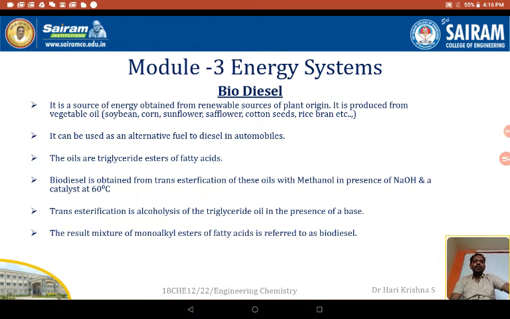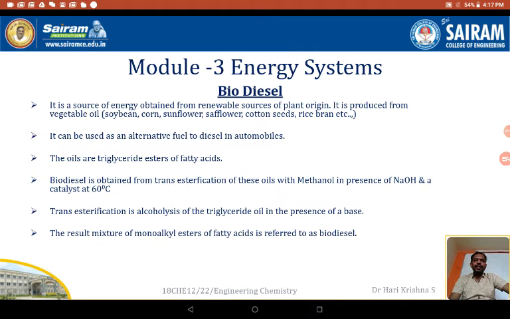So one among them is power alcohol. We have discussed what is power alcohol and what are the advantages of power alcohol. Now let us see another alternate fuel for fossil fuel, that is biodiesel. I think most of you are aware of what biodiesel is. Right. So let us see how this biodiesel is synthesized, what are the advantages of biodiesel and applications of biodiesel